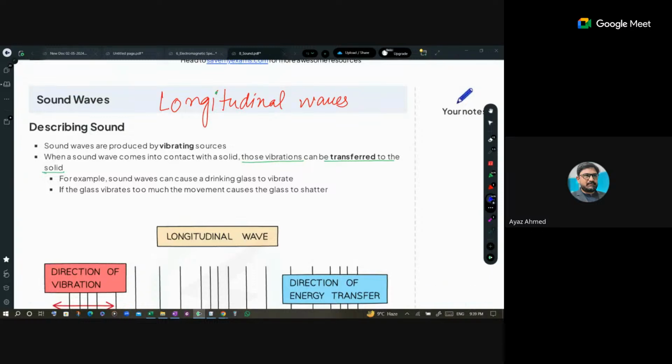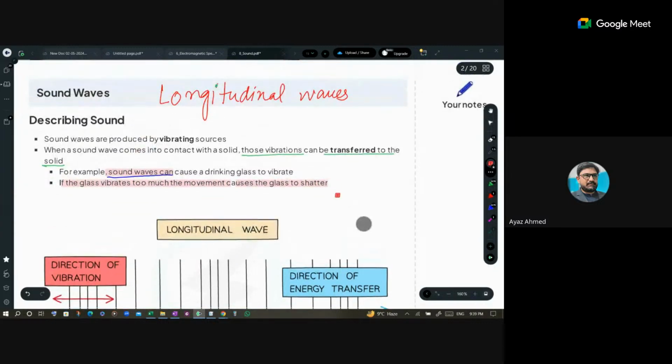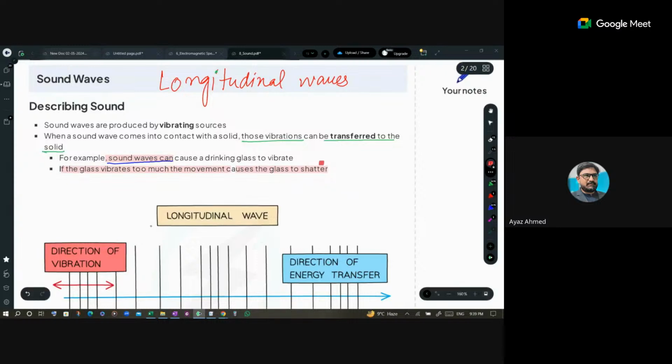Okay, so sound waves are produced due to vibration of the particles where we are going to generate the vibration. For example, sound waves can cause a drinking glass to vibrate. Anything you can ask about that. You can give an example because in the exam they set this example. So we can produce sound waves by different mechanisms, and these sound waves have so much energy that they can even shatter a glass. That is basically what these two sentences mean.